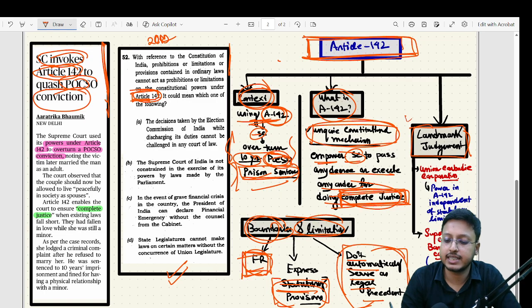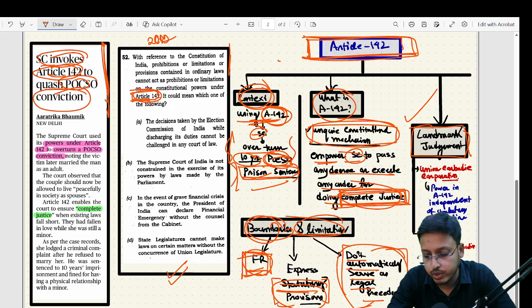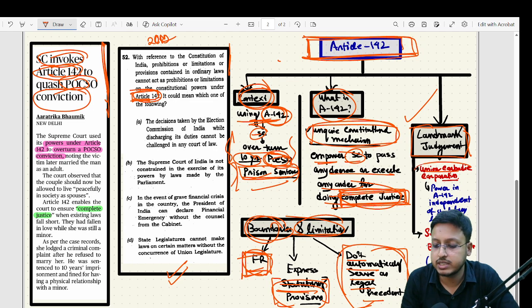There are some landmark judgments related to Article 142. One is the Union Carbide Corporation case, where the Supreme Court said that the power in Article 142 is independent of statutory limitation. And then in the Supreme Court Bar Association case, the Supreme Court said that Article 142 cannot replace the existing substantive law. The law that is there should remain. Article 142 cannot replace it.